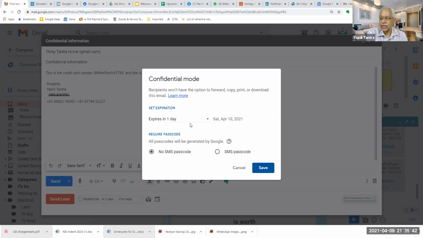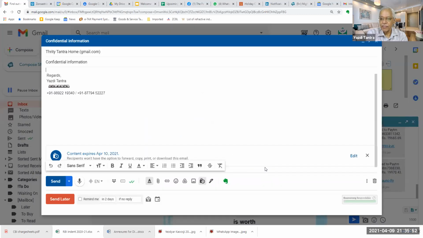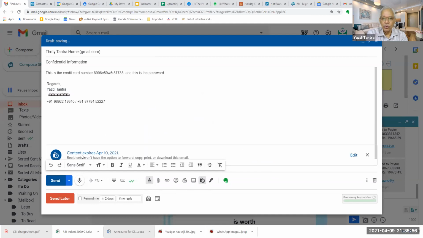Today is 9th, Friday, so it expires on Saturday, 10th. So this is the first level. When I say save, I have saved this information and now you have some information down below. Can you see this? Content expires on April 10th, 2021. And what are the other things it says?